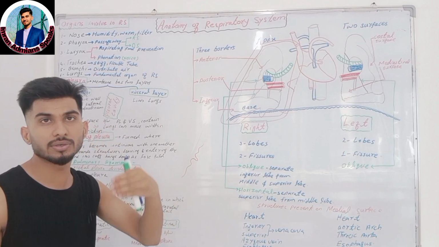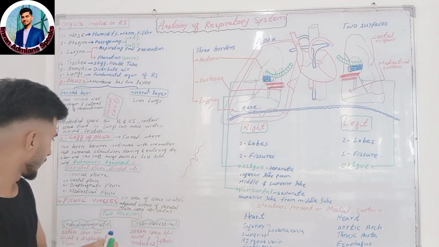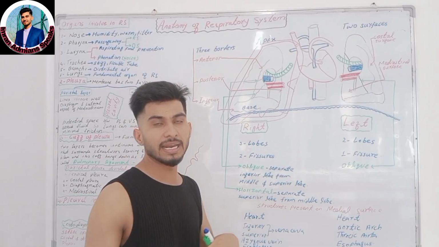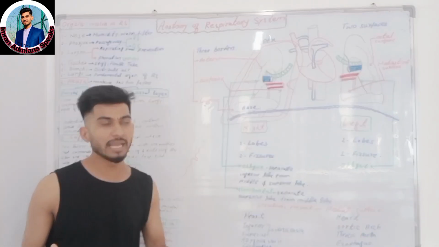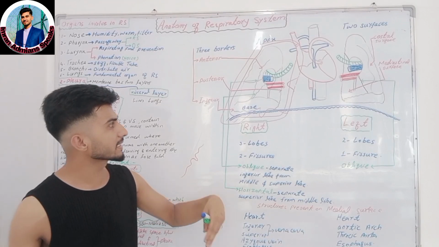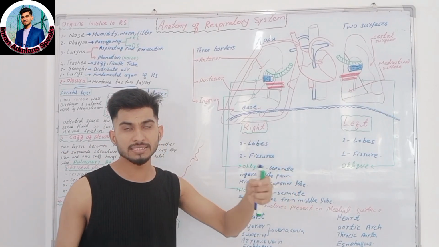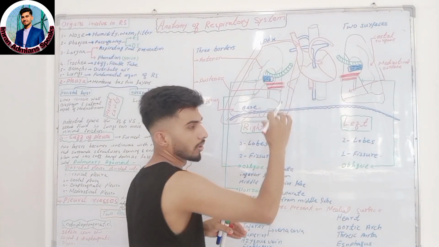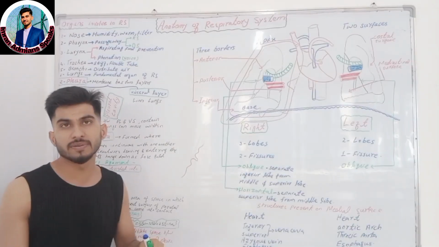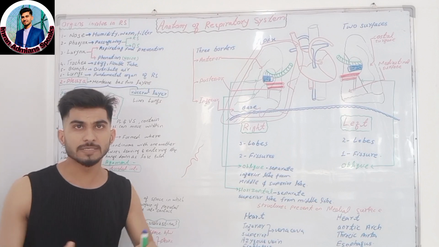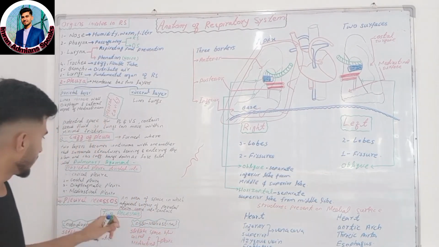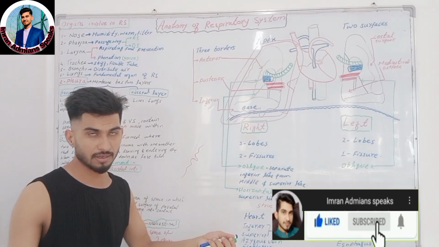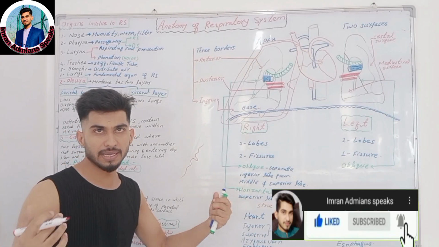Okay, so these are the two recesses in the lungs, and these recesses play an important role during expiration and inspiration. Meaning they provide an extra surface area when the lungs are filled with air. Then this area is closed and they provide maximum space for the lungs to expand. Okay, so these recesses play an important role during inspiration and expiration.